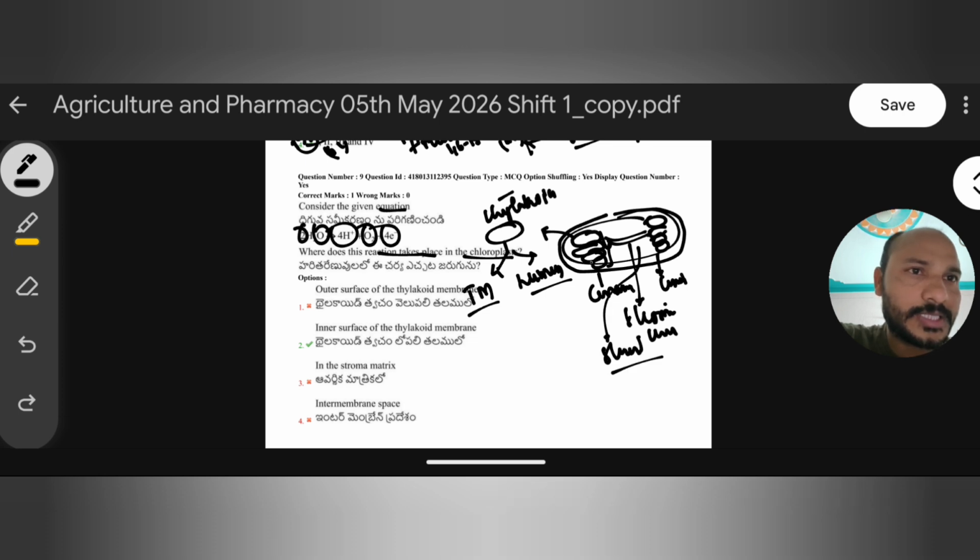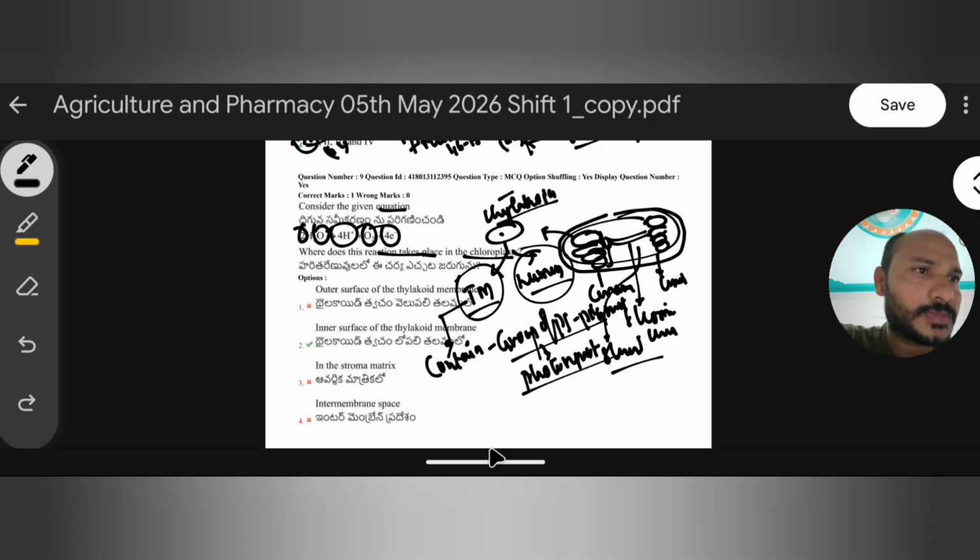Okay, fine. So the grana are nothing but groups of thylakoids, each thylakoid made up of thylakoid membrane and lumen. See, this is the lumen. And remember, the thylakoid membrane is important, which contains a group of photosynthetic pigments, and these groups of photosynthetic pigments together are called photosystems, or simply we can use quantasome.